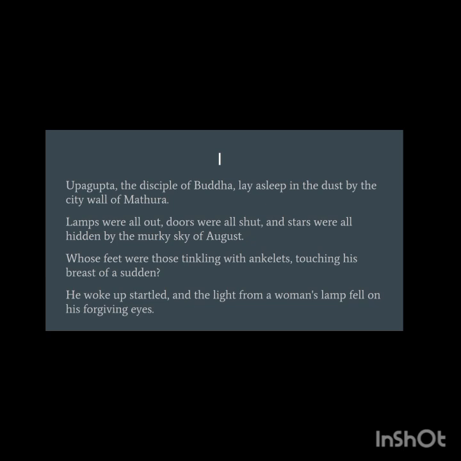So lamps, it was the time of night. Lamps were all out, then doors were all shut. That is, it was a late night because people have slept. People have turned off the lights of their homes and doors were all shut. So this shows that it was a dark night and late night even. And stars were all hidden by the murky sky of August.